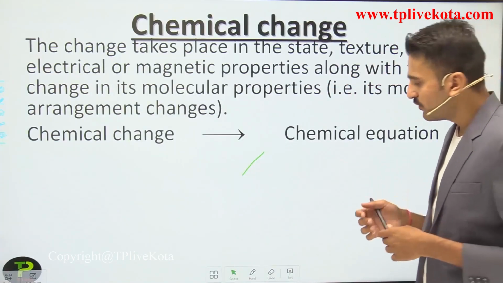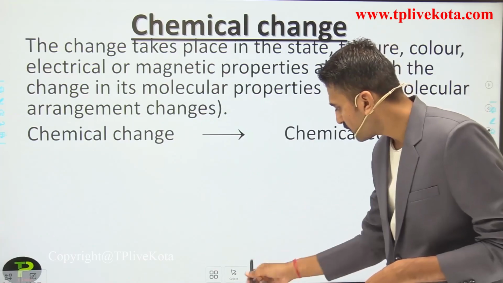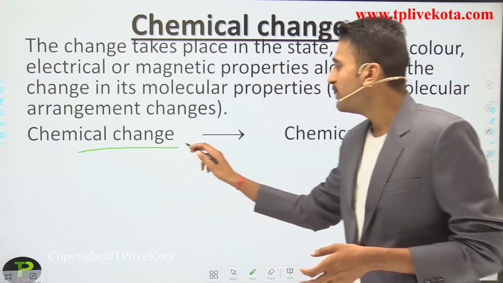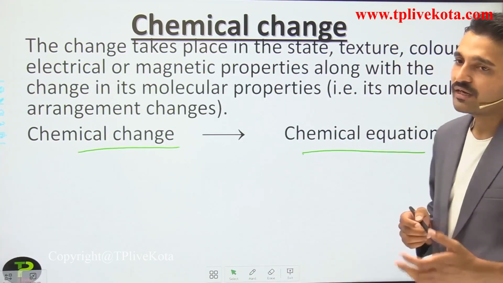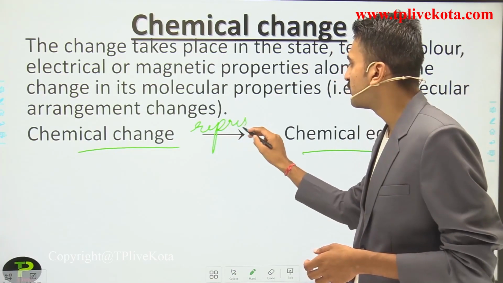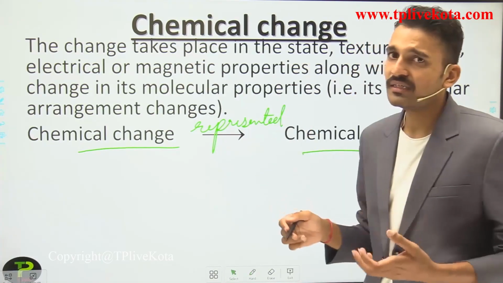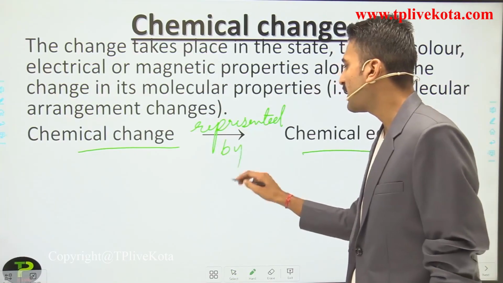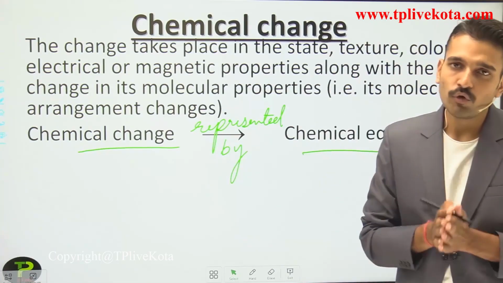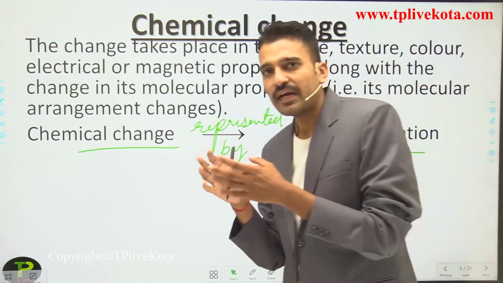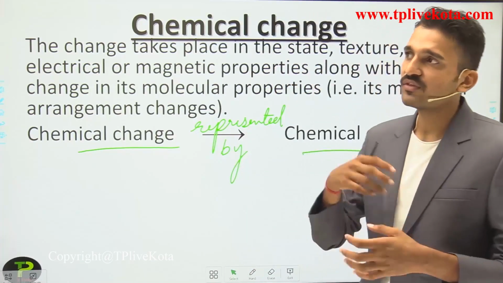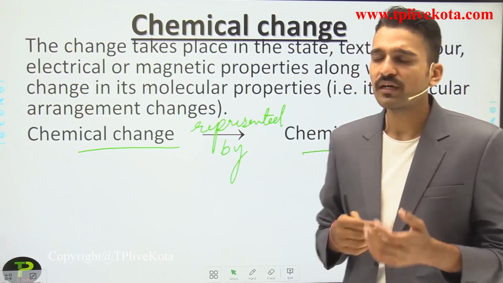So after whatever you have seen, let me erase this. If there is a chemical change, what you have to write is the chemical equation for that. So how can you represent a chemical change? It should be represented by a chemical equation. Before writing the chemical equation, you have to know that the substances that are reacting are called reactants, and the substances that are produced are called products.